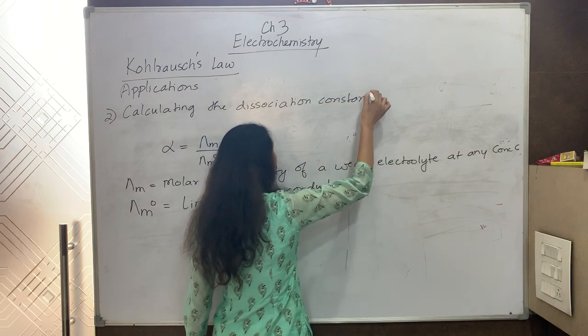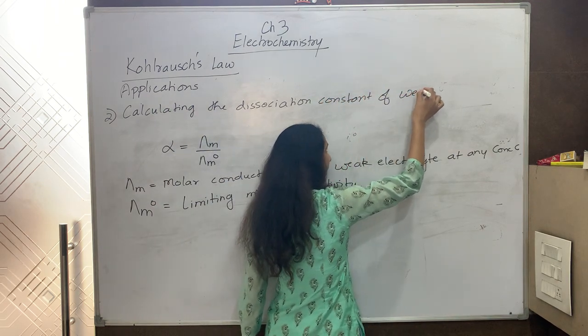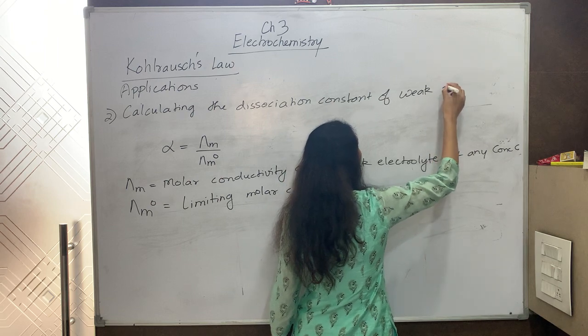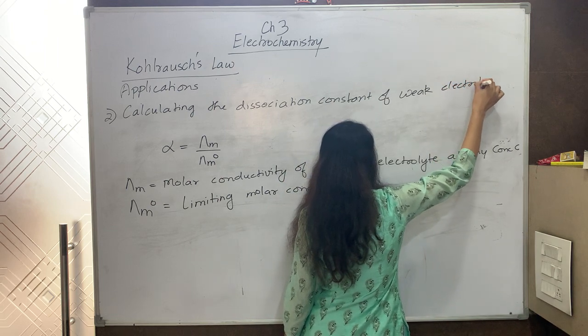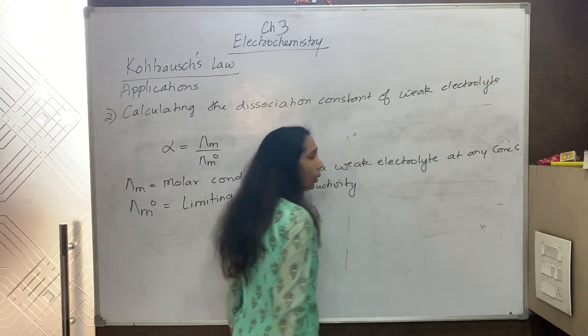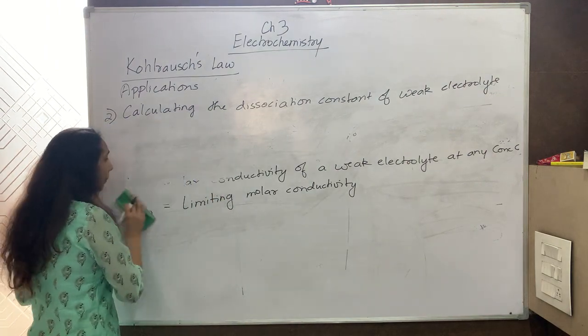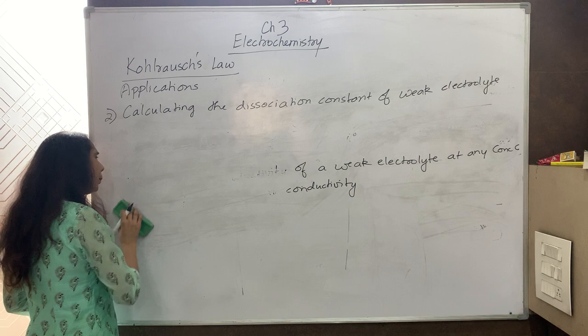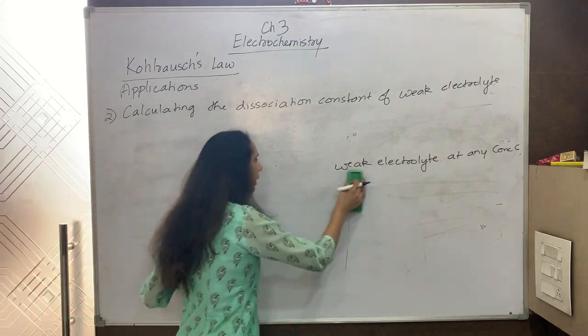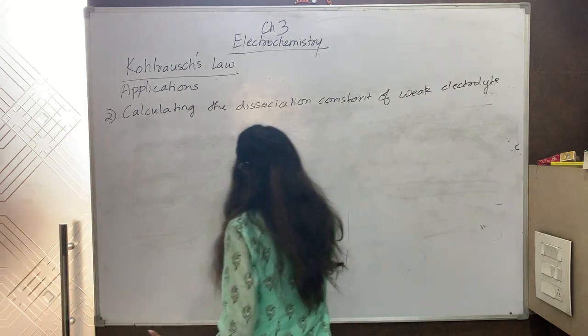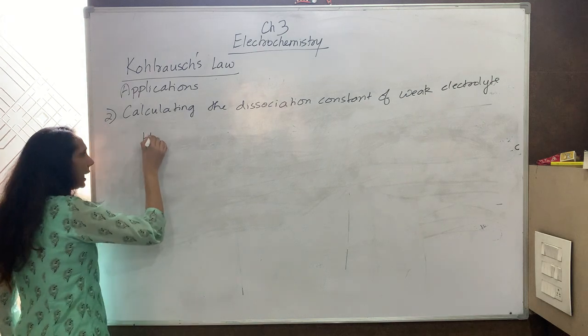Now you know that a weak electrolyte can be a weak acid or it can be a weak base. So suppose I consider a hypothetical acid HA, which is a weak acid.